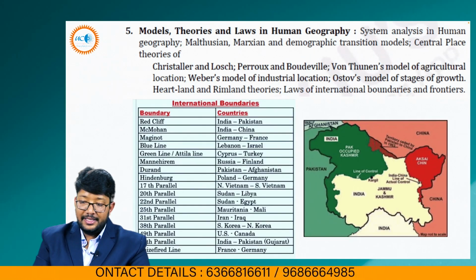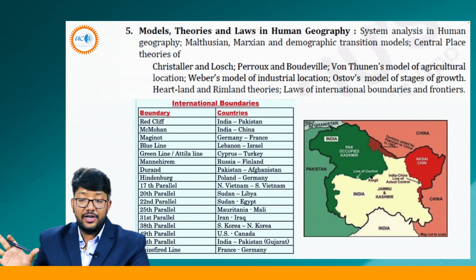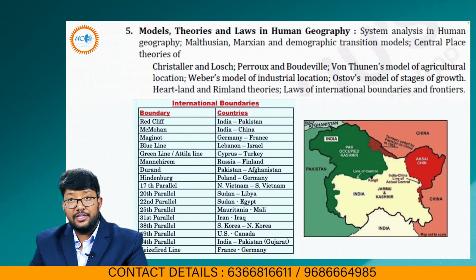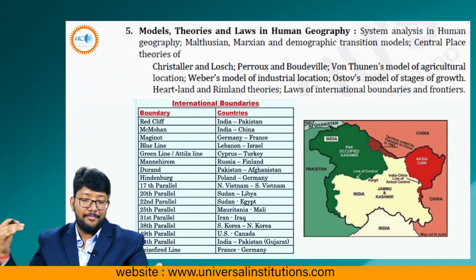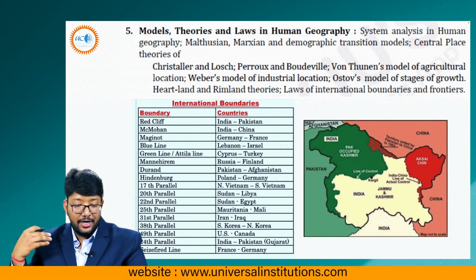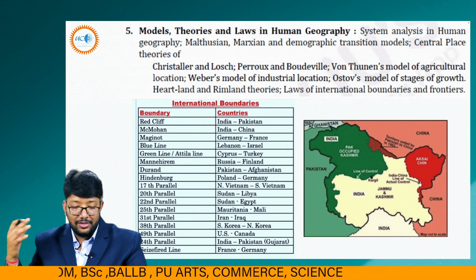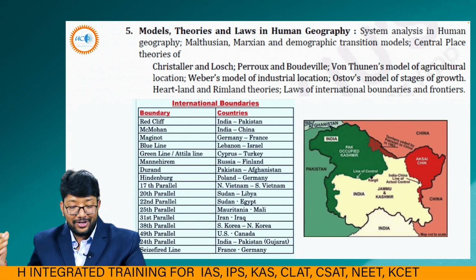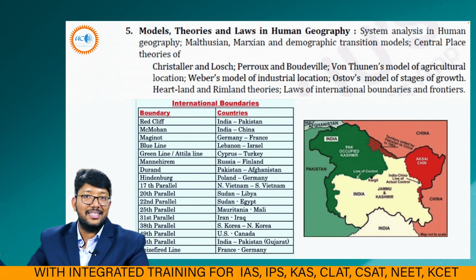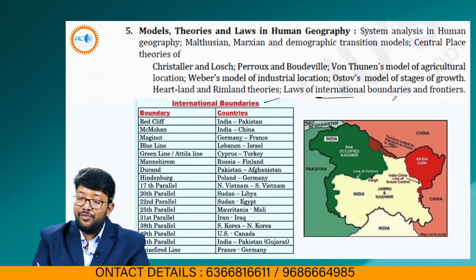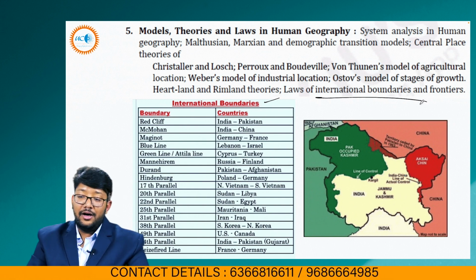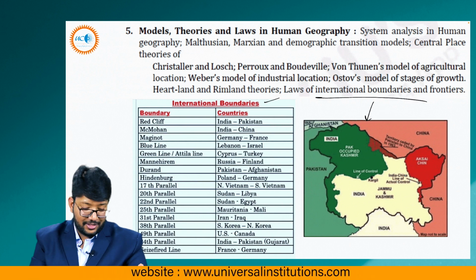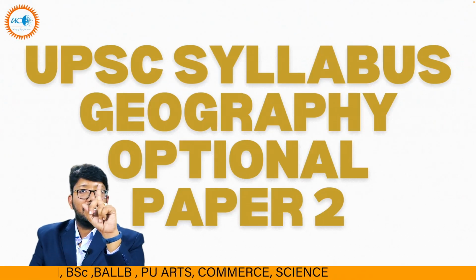Remember that. These are the international boundaries, because we are talking about the law of international boundaries. So we have to remember Radcliffe, McMahon, Maginot, Blue Line, Durand Line, Hindenburg Line, all these: 17 parallel, 20, 22, 25, 31, 38, 49, 24, Caesar Line. Because we have to remember the laws and frontiers of international boundaries in the Indian context also. That is our paper 1.